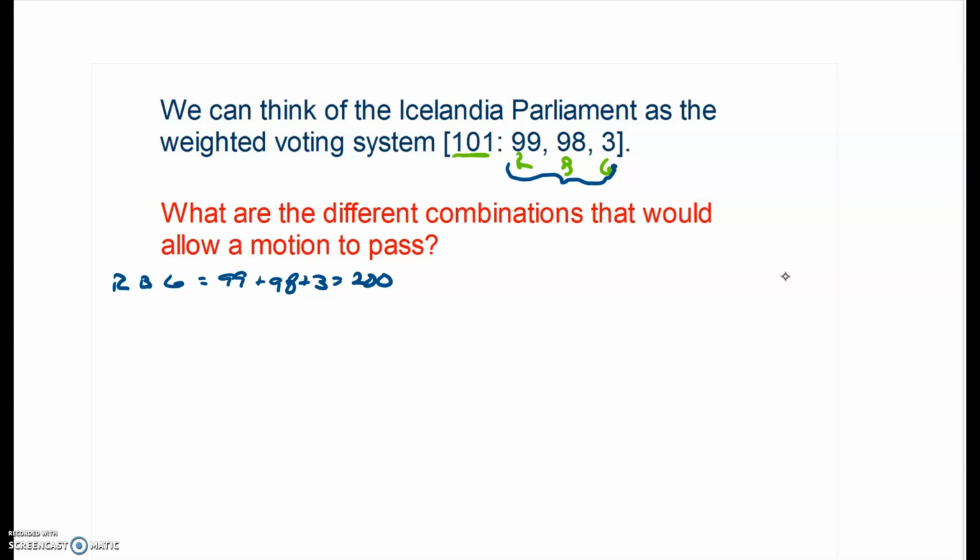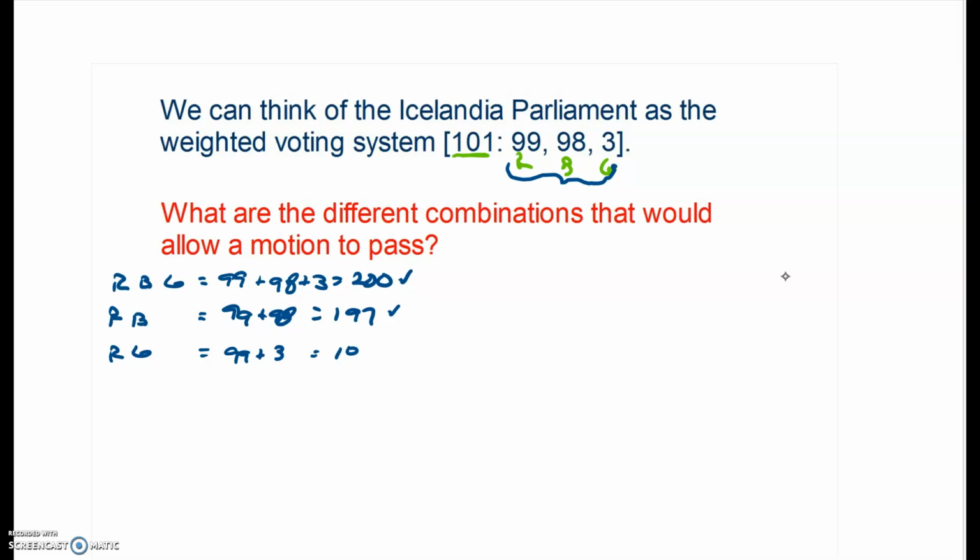So that is one way we can get a motion to pass. We can also get a motion to pass if red and blue both vote yes. That's 99 plus 98, which is 197. We can also get a motion to pass if red and green say yes. Red is 99, green is 3, and 99 plus 3 is